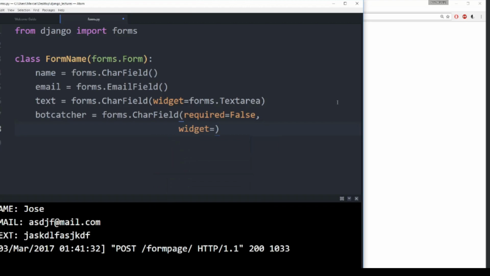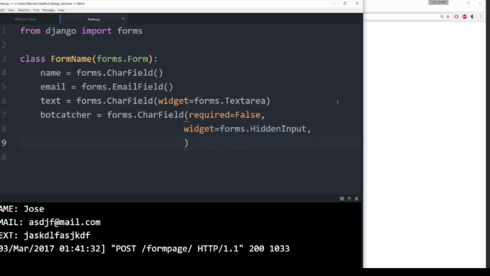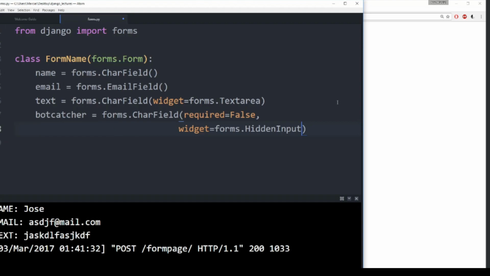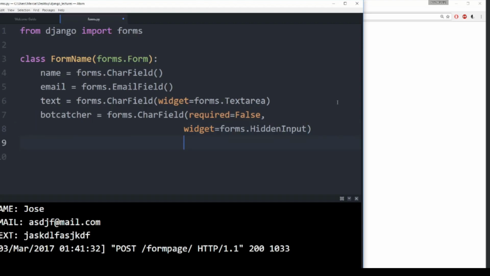So the widget parameter is going to be forms, and instead of a text area or a checkbox or something like that, we are going to be using a hidden input, and that's what is going to allow us to hide this from a typical human user. You can also give a label here, but we would not need to do that, so let's just close that off. Those are the only two parameters we need.